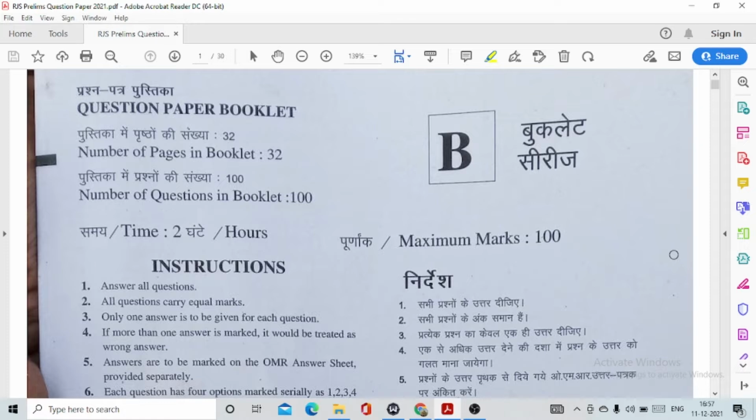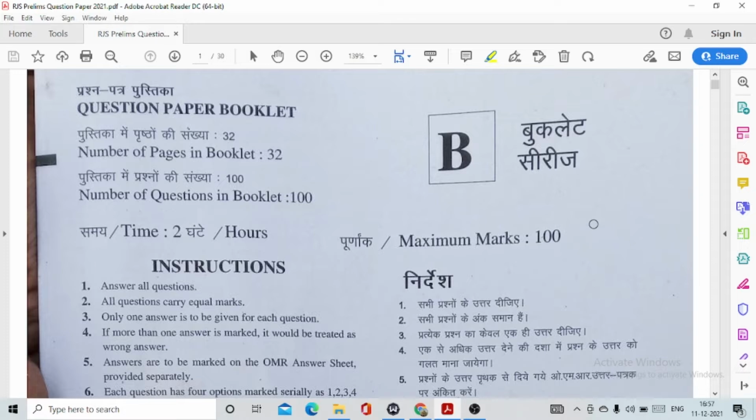So today I will be discussing with you the recently held questions of the Rajasthan judiciary exam. In this session I would be discussing a total of 100 questions, and before going into the questions, let me give you a small idea of the scheme of the examination.